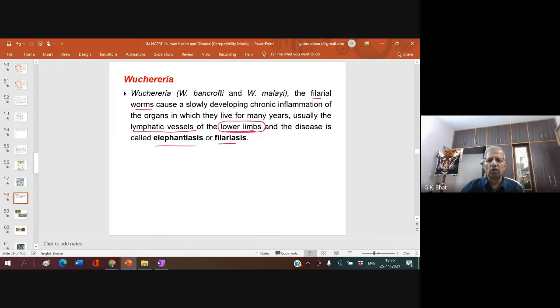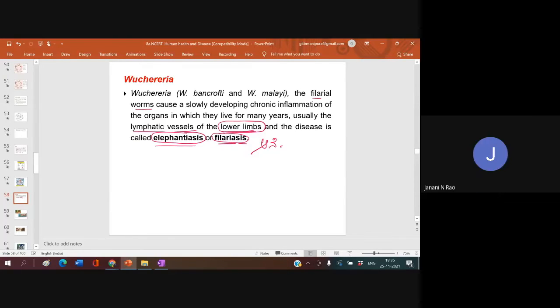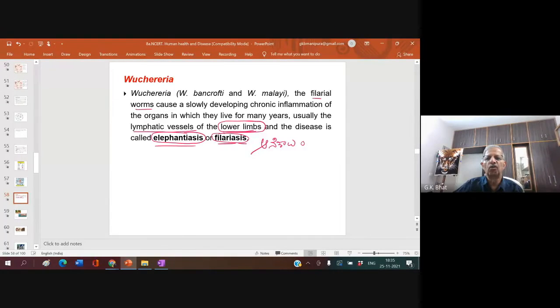Those who are coming from South Canara, Udupi, Mangalore and all, once upon a time, about 50 years back, the entire coastal area suffered a lot from this particular disease, elephantiasis or filariasis. What is it called in Kannada? Anekalu roga. Have you seen any patient? No, I don't think so.